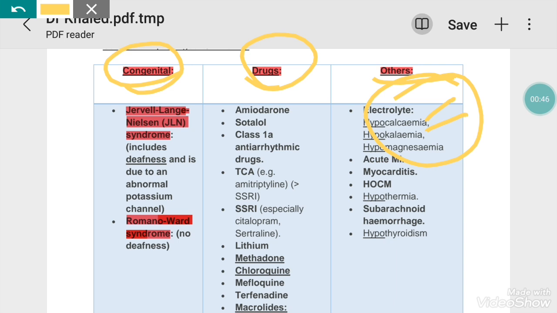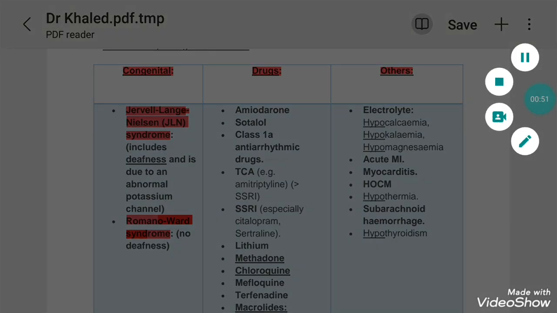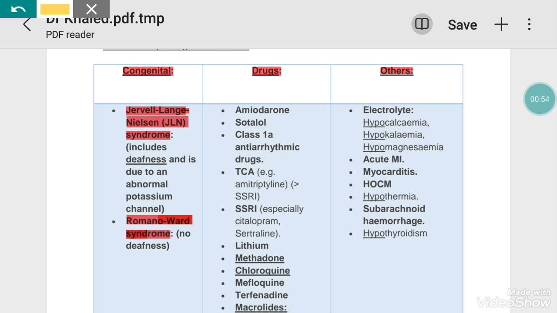Other conditions that can precipitate the long QT syndrome are acute MI, myocarditis, and hypertrophic obstructive cardiomyopathy. So remember, three were electrolytes: calcium, magnesium, potassium. And three are the cardiac conditions, the cardiac pathologies, that can cause long QT interval. And then we have some other conditions. These are three other conditions: hypothermia, subarachnoid hemorrhage, and hypothyroidism.